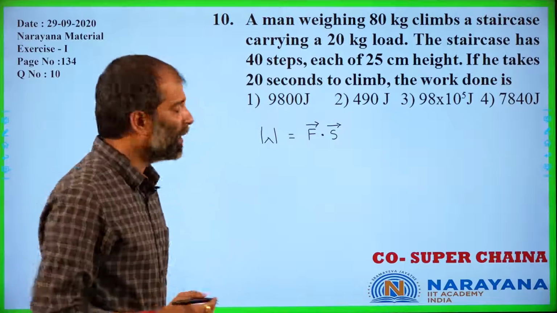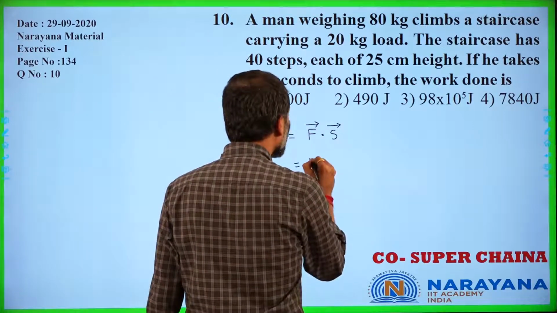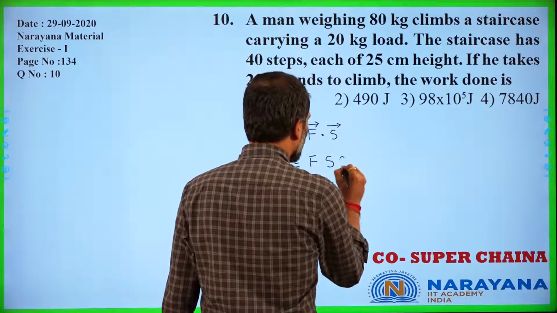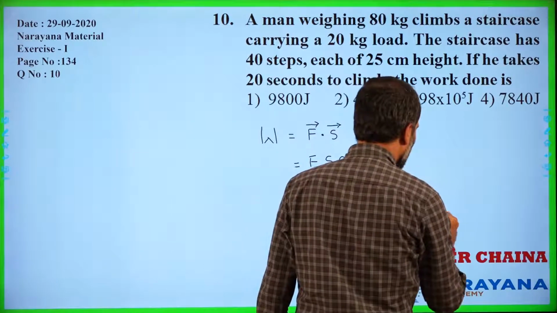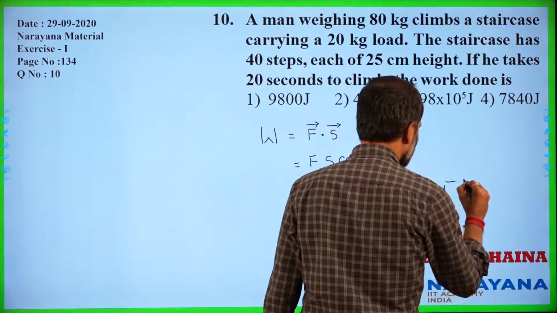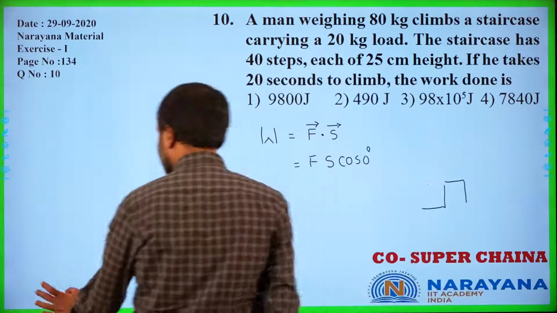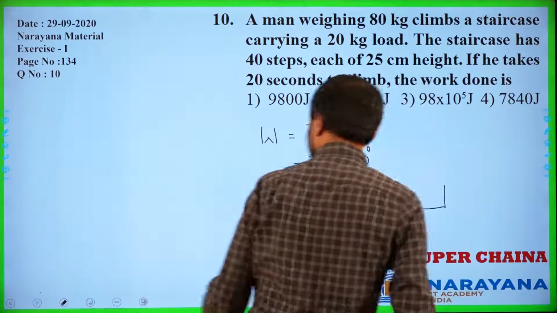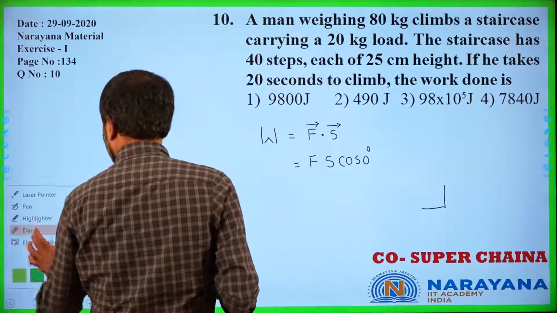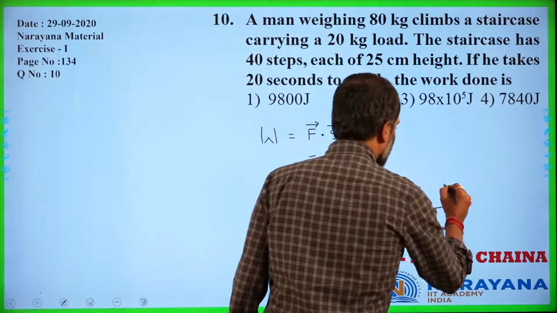So the man would be applying force onto himself internally so that he is climbing up the staircase.